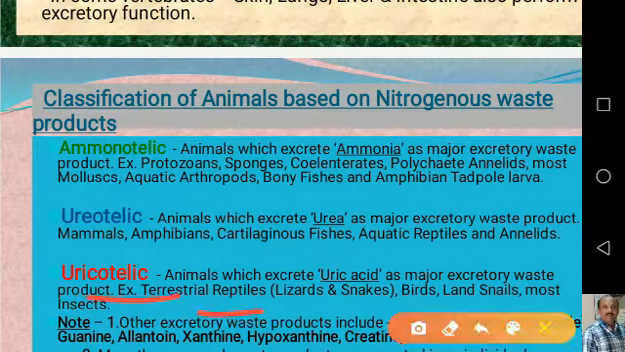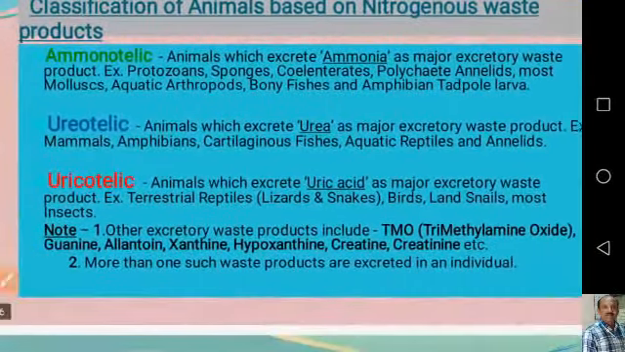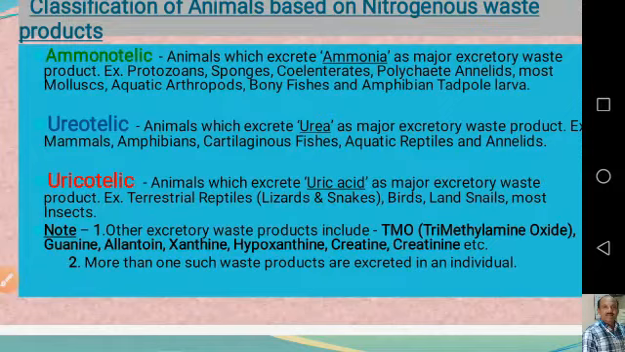In addition to these substances, there are some other excretory waste products also. They may include trimethylamine oxide, guanine, allantoin, xanthine, hypoxanthine, creatine, creatinine, etc. More than one such waste product is excreted in an individual, but based on whichever material is excreted in large quantity, these animals got their name, either ammonotelic, ureotelic or uricotelic. The other excretory waste products are in small quantity, and they are also excreted by different animals in different situations.